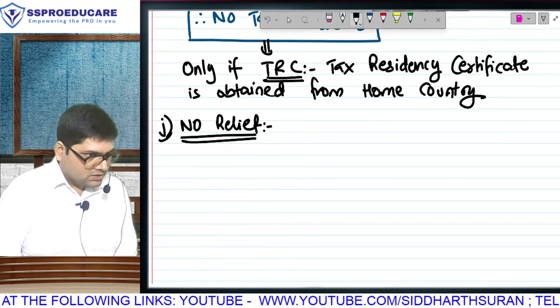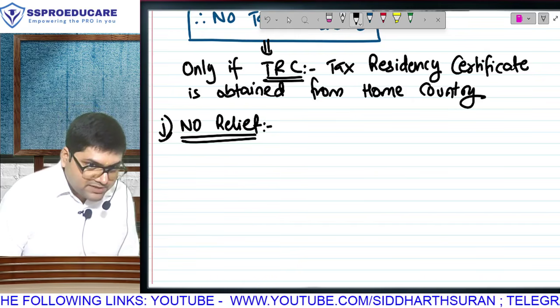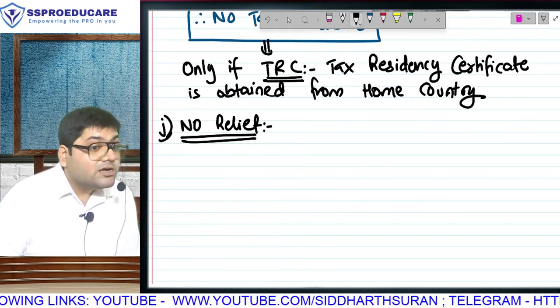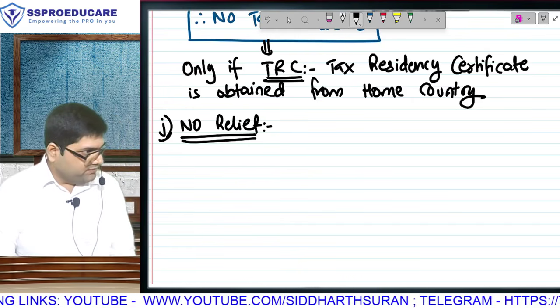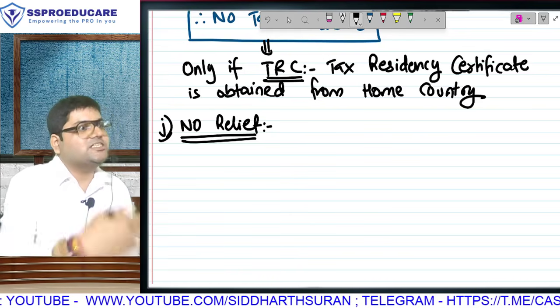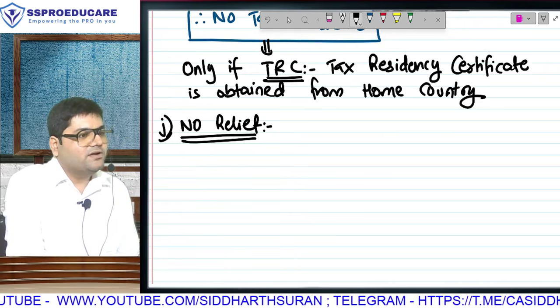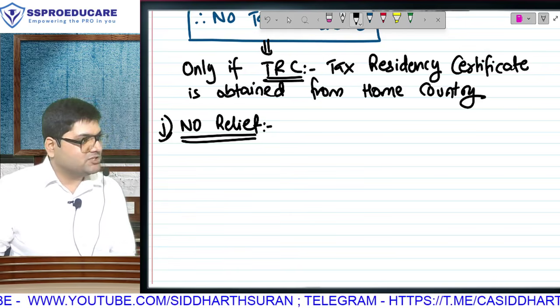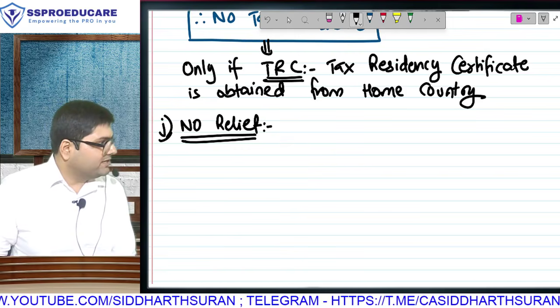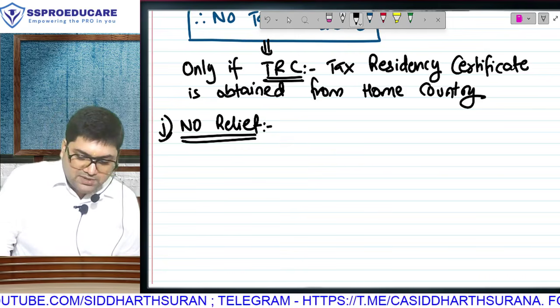See, assessees will claim DTAA relief in their returns. The case will come to the assessing officer. Before granting the relief, we hereby bring a duty on the assessing officer. What does the assessee have to do with it? Sir, you won't get relief before the assessing officer does this step. So even if you claim, just by claiming you won't get DTAA relief. No relief will be given